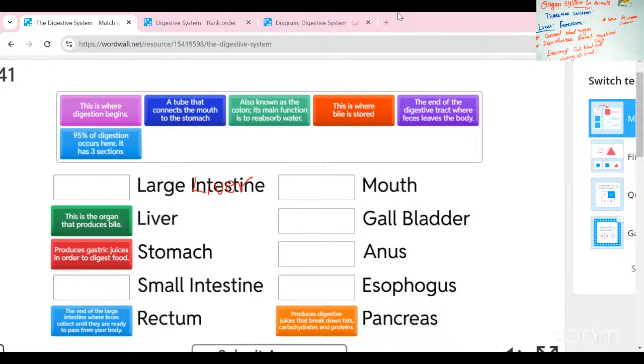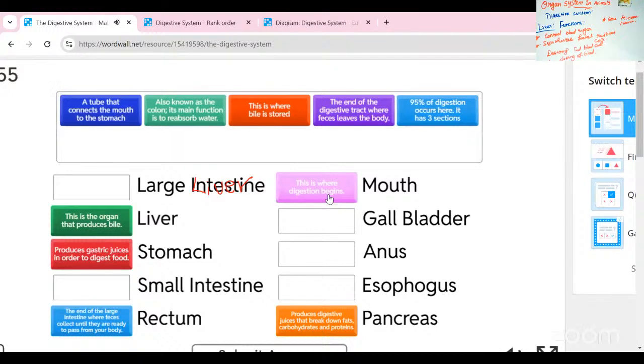You answer me, don't write. Just raise your hand or type the answer, please. And then where does the digestion begin? Which is the beginning part of the digestion? Yes, mouth part. Mouth part is the beginning of the digestion. Yes, the food materials are broken down in this area.